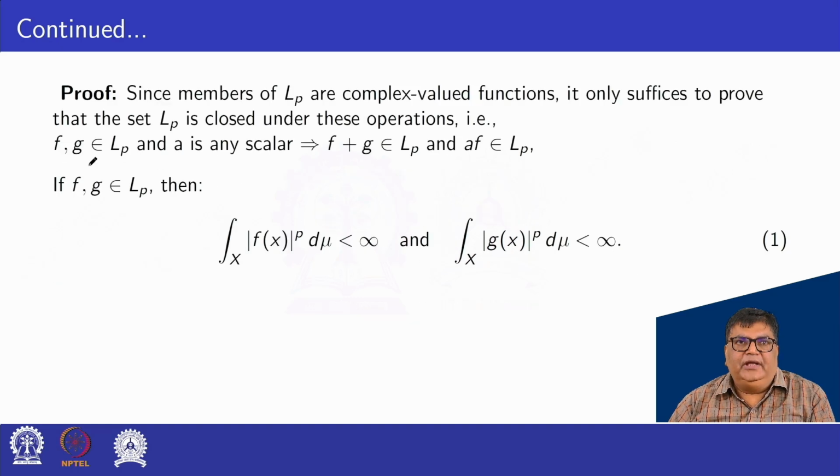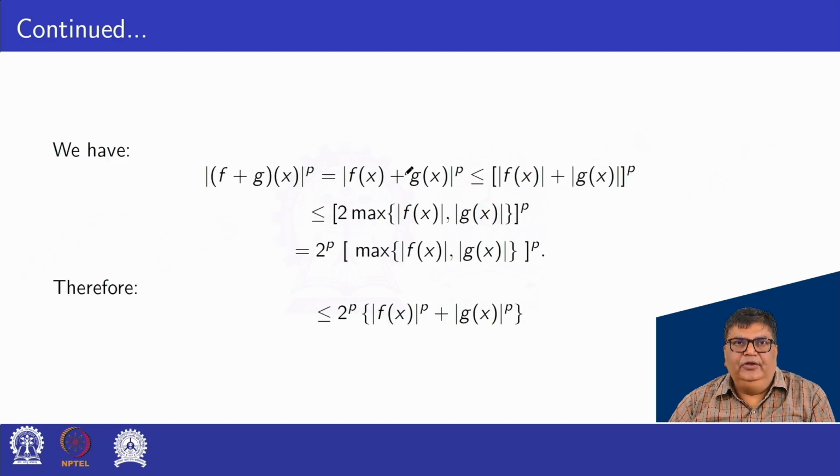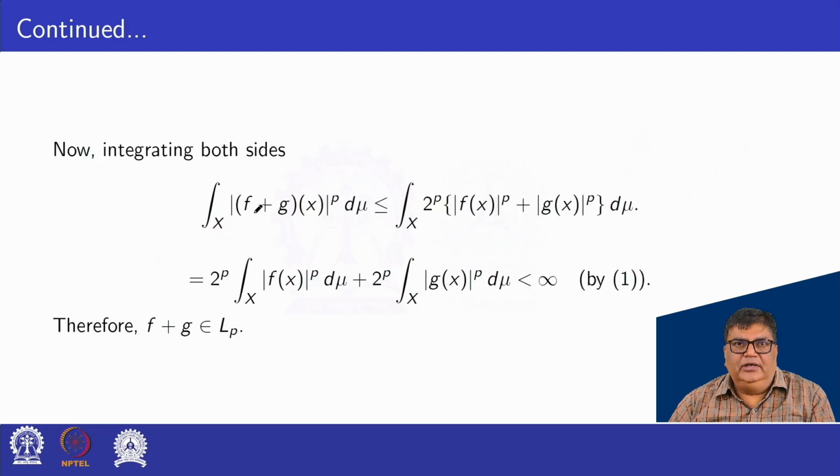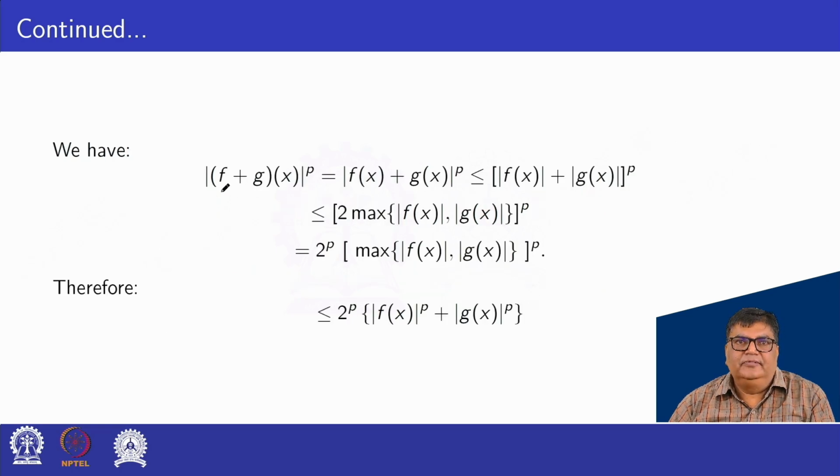Here we have taken f and g belonging to LP. Then to check f plus g belongs to LP, we have to check the integral over X of mod (f plus g)(x) power p d mu is bounded. So let us prove it.